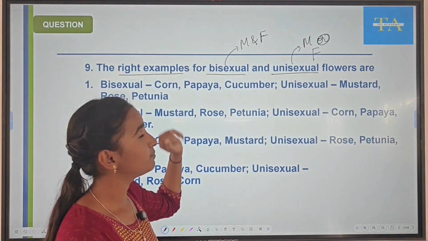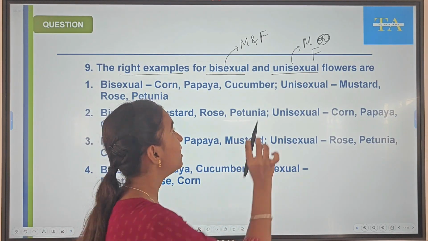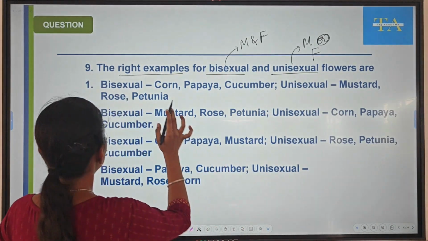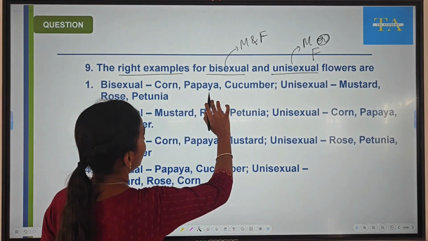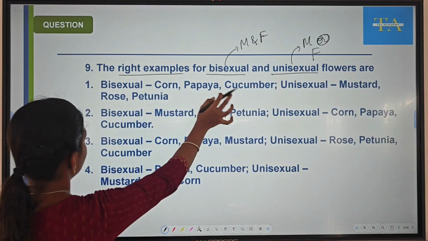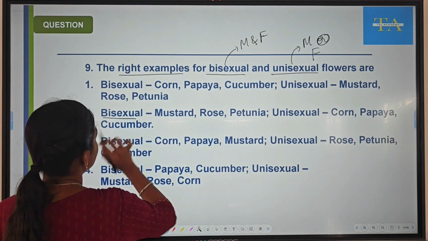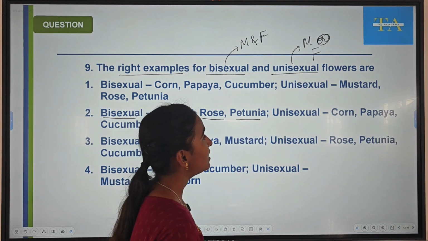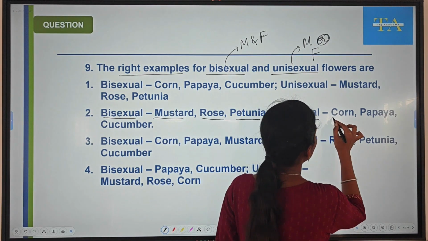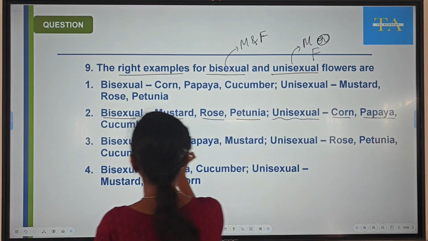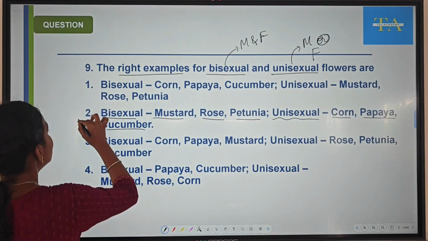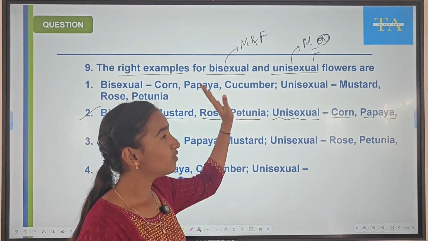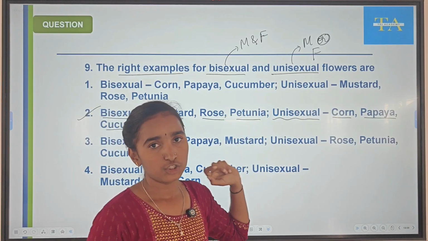So you have to remember some examples. Bisexual: corn, papaya, cucumber. No, this is not right. Bisexual flowers are mustard, rose, petunia, and unisexual flowers are corn, papaya, cucumber. So this is the right option. You have to remember the examples of unisexual and bisexual flowers.